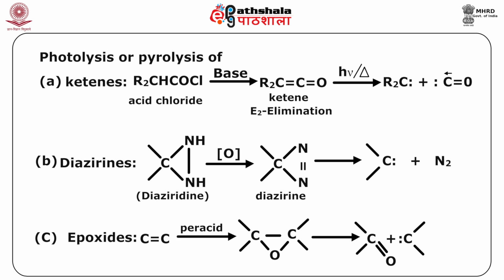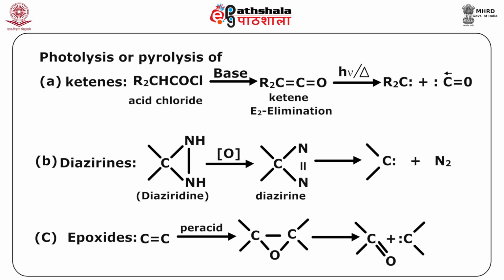Then there is another example where we involve the diazirine. Starting from this molecule, by oxidation these 2 hydrogens can be removed and we get diazirine. And now you can see that this N and N can be very easily removed as nitrogen, and so this will give you the formation of this particular carbene.